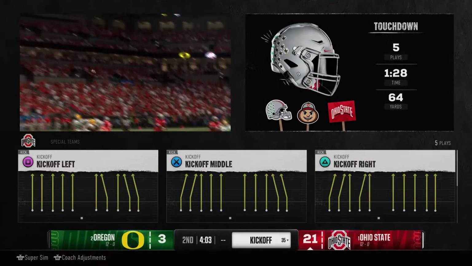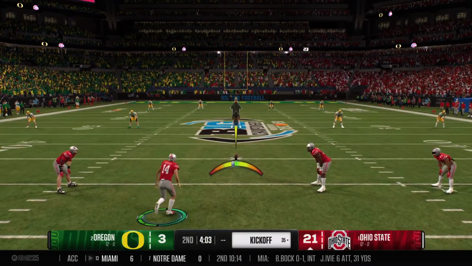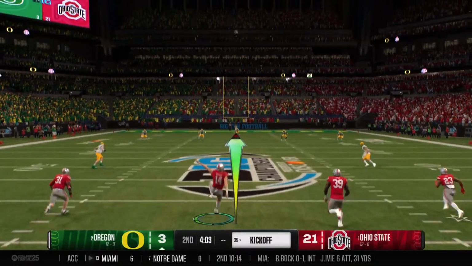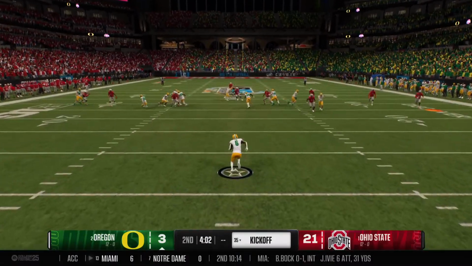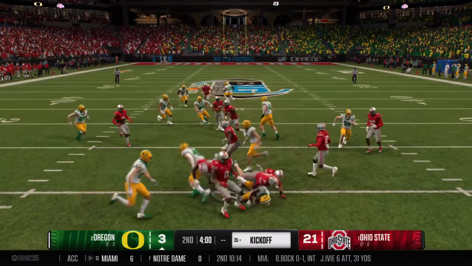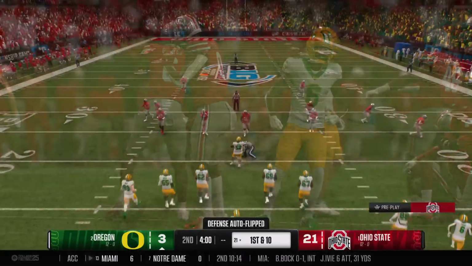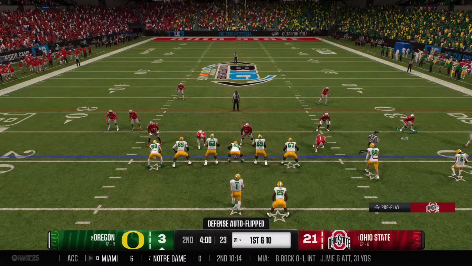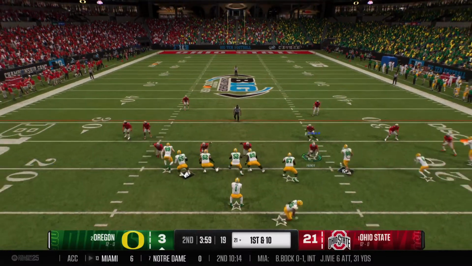And the extra point was up and good. Now the kickoff team is out on the field. Fields it just outside the goal line. And he's tackled at the 21. That's where the drive will start. And the Oregon offense comes back out on the field. They're coming off a 3-and-out, looking to produce a positive drive here.